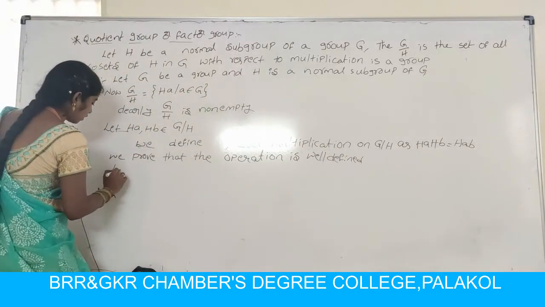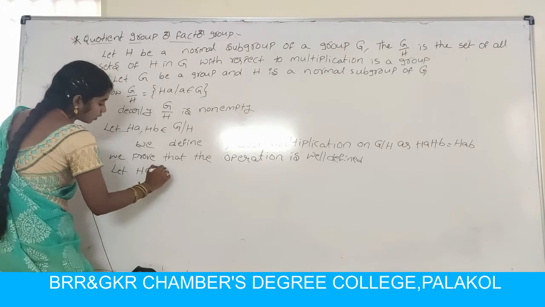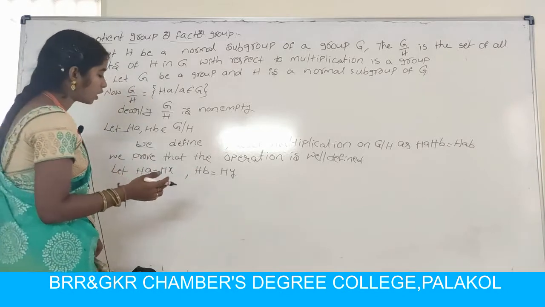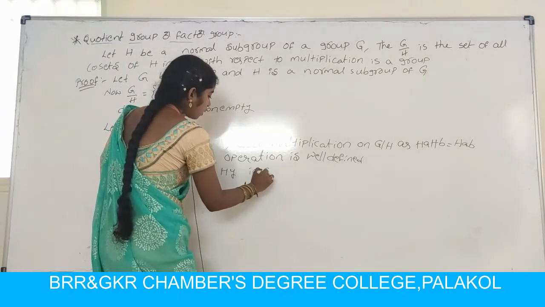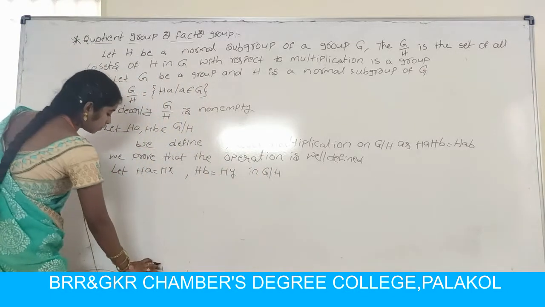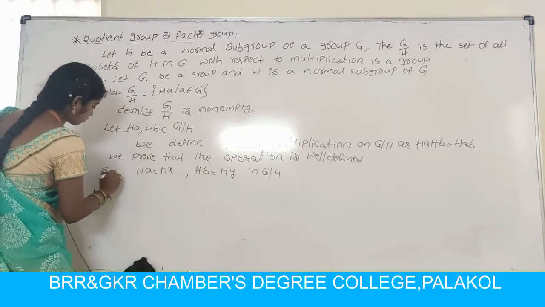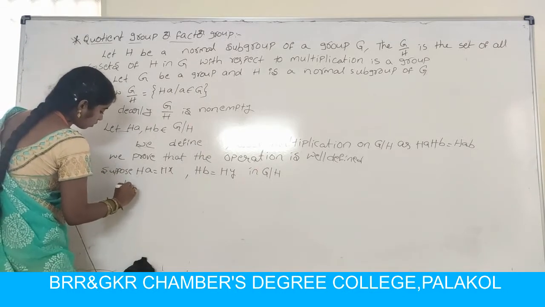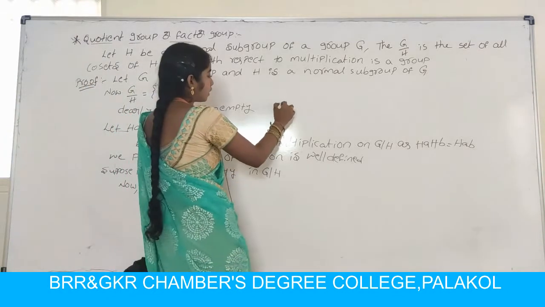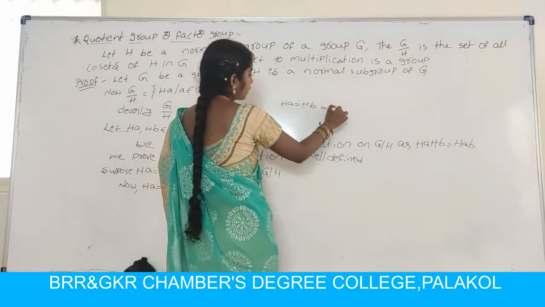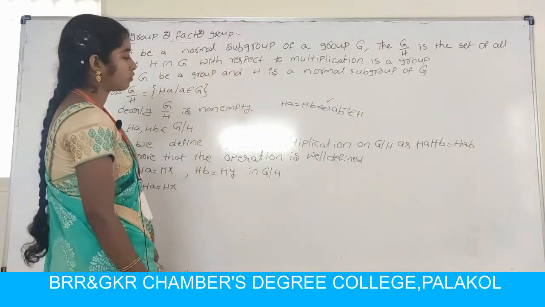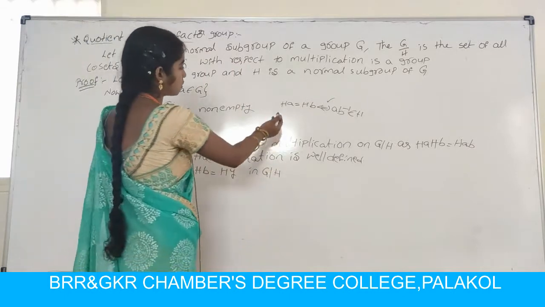First, consider Ha equal to Hx and Hb equal to Hy in Z by H. By the known theorem, Ha is equal to Hb if and only if ab inverse belongs to H, the necessary and sufficient condition.